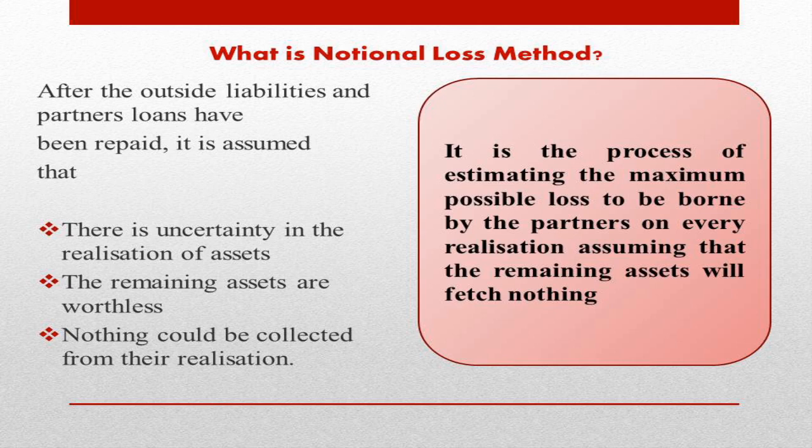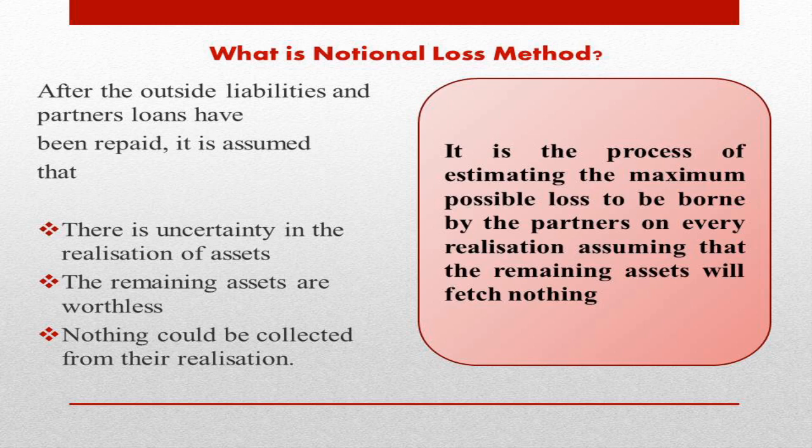After that it is utilized for paying the secured creditors, then unsecured creditors, and for paying partners' loans. After paying all these external liabilities and partners' loans, whatever amount is available in the firm is distributed to the partners after ensuring that the balance in the capital accounts of the partners is proportionate to their profit sharing ratio.